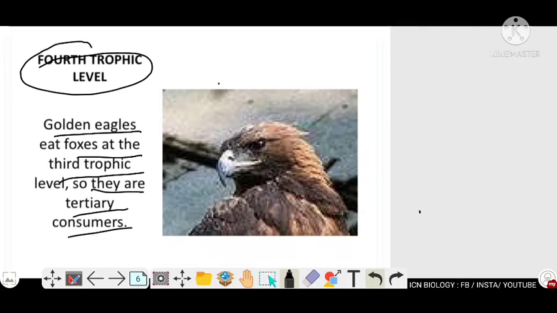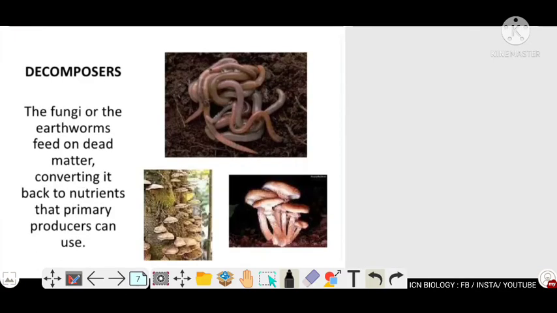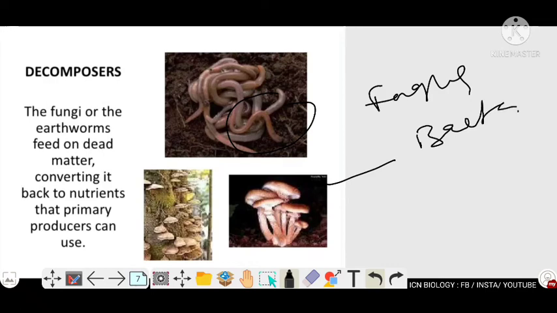If the golden eagle dies, the dead body of that golden eagle is decomposed by the decomposers. The decomposers may be earthworms, fungi, or bacteria. These decompose the dead organic matter and convert the complex organic matter into a simpler form.